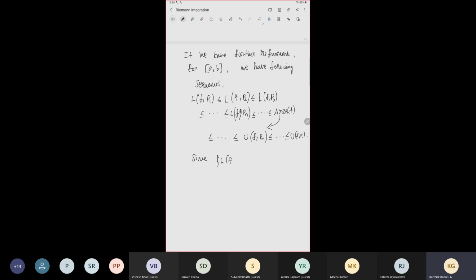The sequence L of f comma Pn, n belongs to N, is a monotonically increasing sequence bounded above by U of f comma Pn for any n.